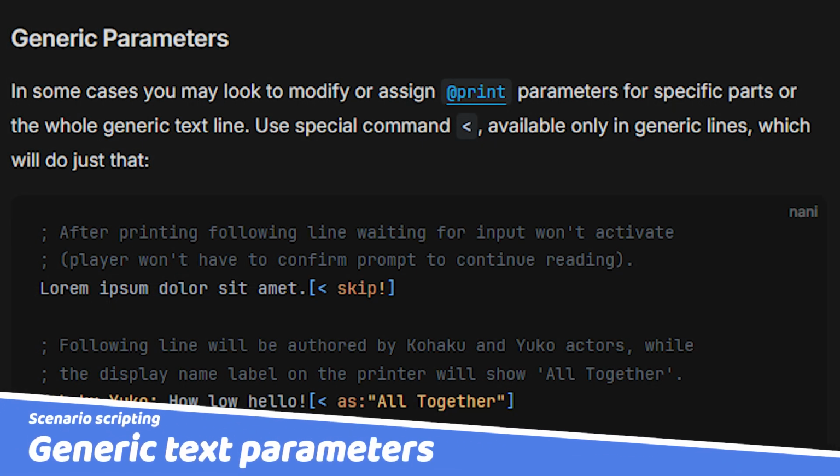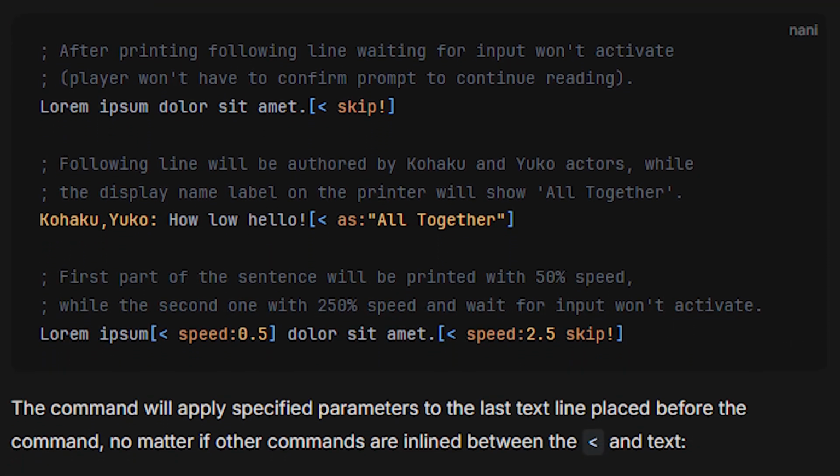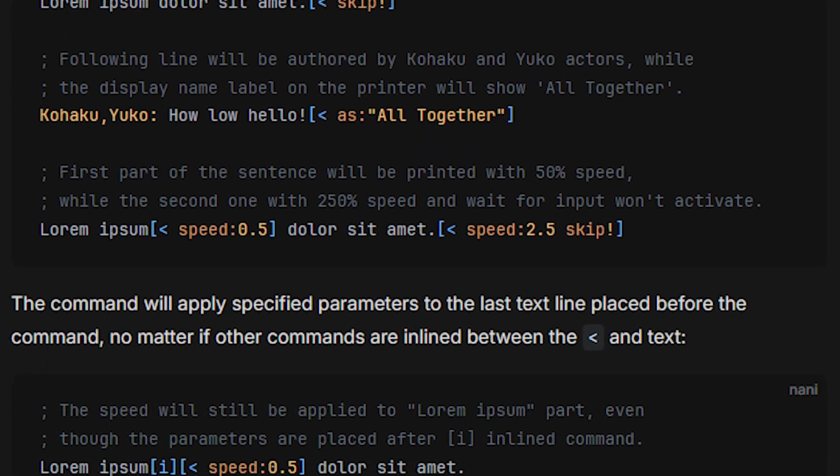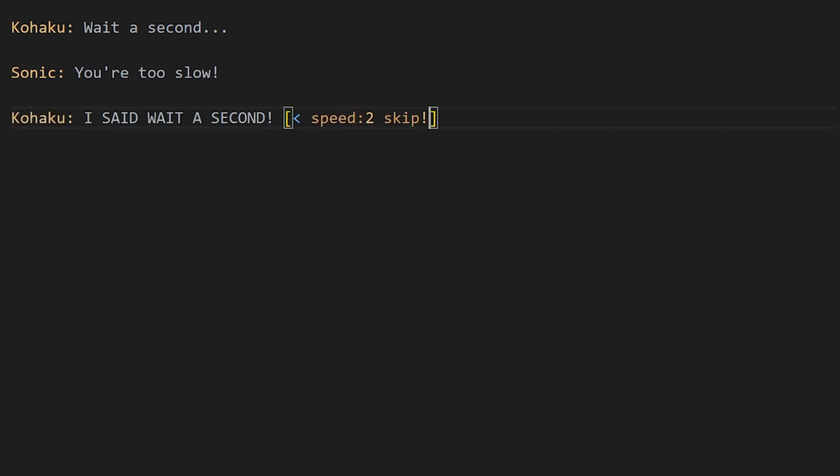In 1.20, it's possible to modify the parameters of generic text lines by inlining a special command at the end of the line. Examples of available parameters, which were previously only accessible via @print, include the modification of print speed as well as controlling the skipping of text, among a handful of other options.